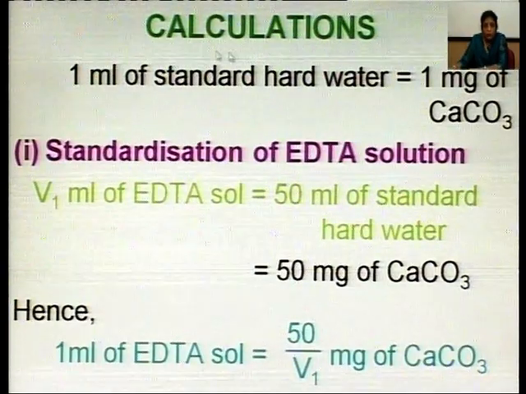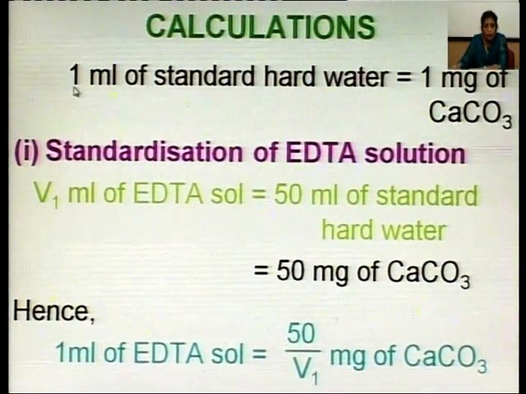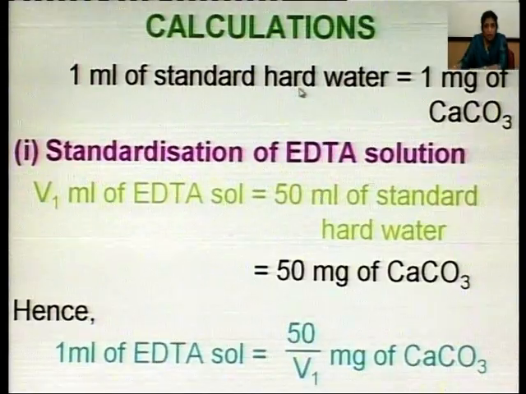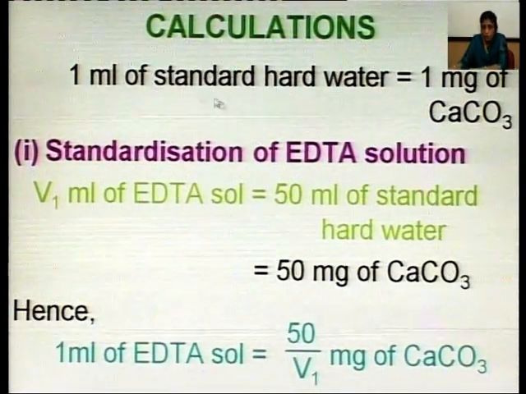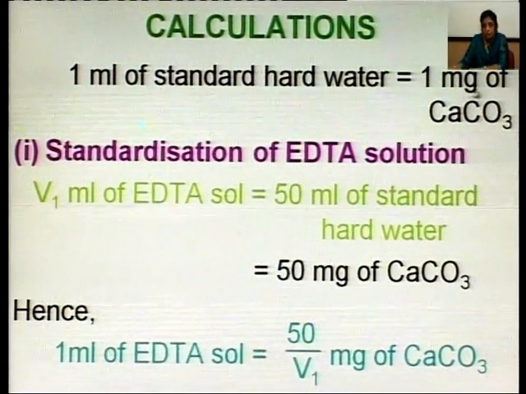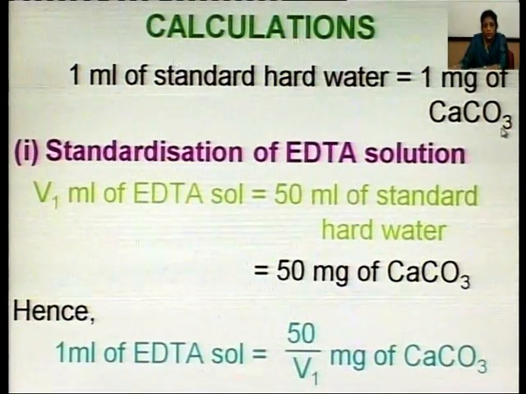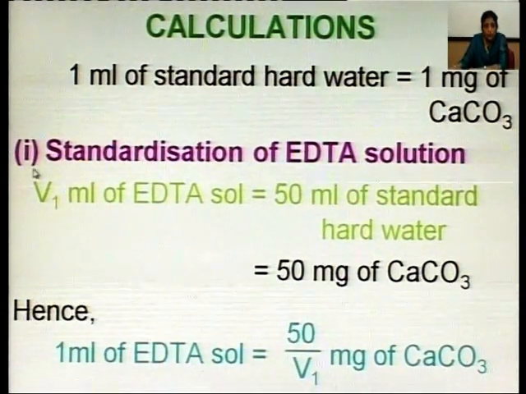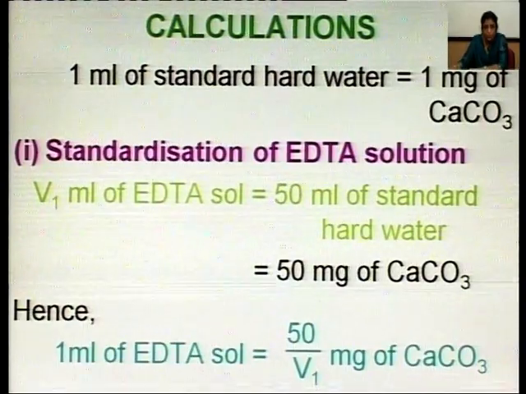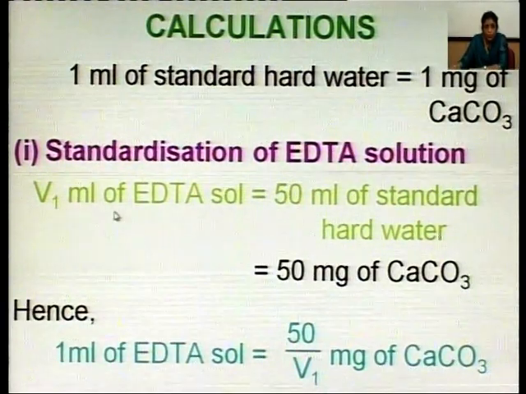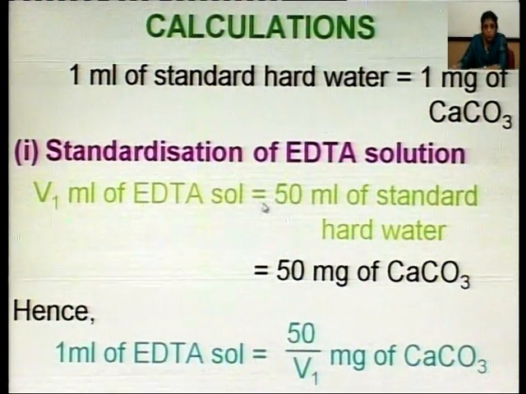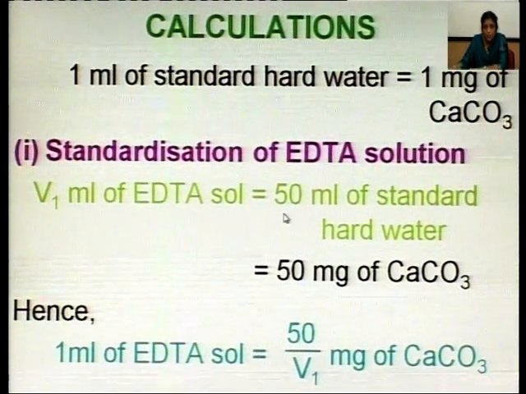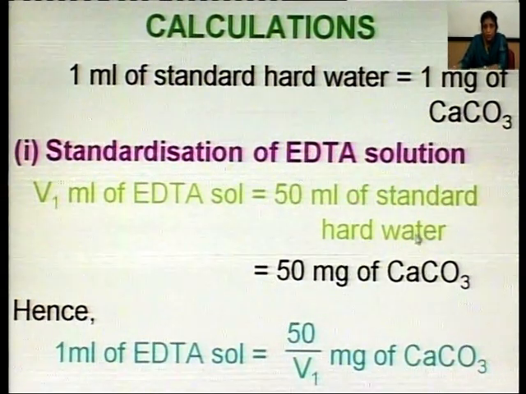Now, we will do calculations. All of you know 1 ml of standard hard water which we had prepared first of all contains 1 milligram of calcium carbonate. Now, calculations of standardization of EDTA solution. V1 ml of EDTA solution were used to titrate 50 ml of standard hard water.